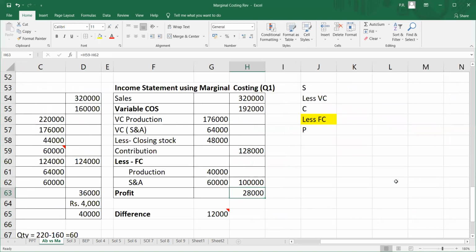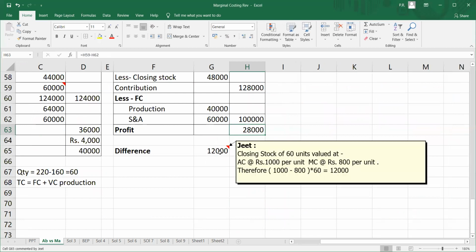Now, why is this difference? This difference is coming because of the closing stock valuations. Closing stock of 60 units, the quantity part will be same in both. But in absorption costing, you are going to add total cost, that is fixed cost and variable cost, both of the production cost. Both parts, fixed and variable production cost, you are going to add. So here it comes to 1,000 rupees per unit. Whereas when we do marginal costing, we are going to value 60 units at 800 rupees. That is the variable cost of production only. We are not going to consider the fixed cost of production in this case.